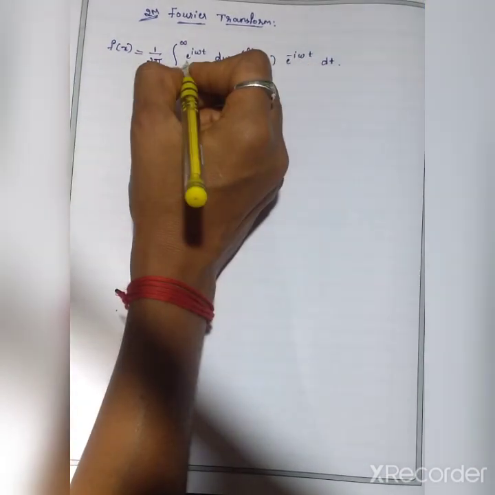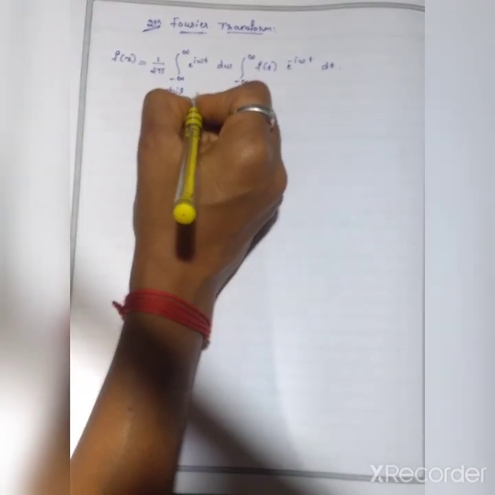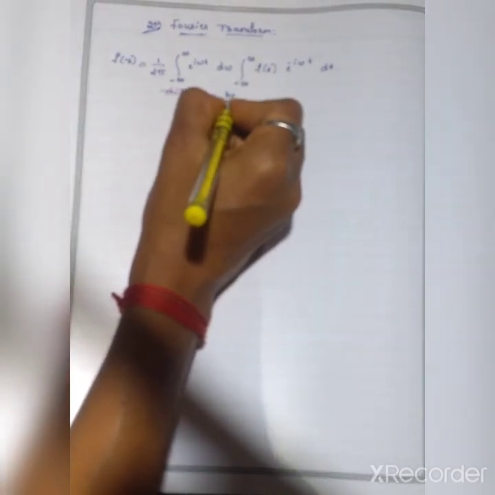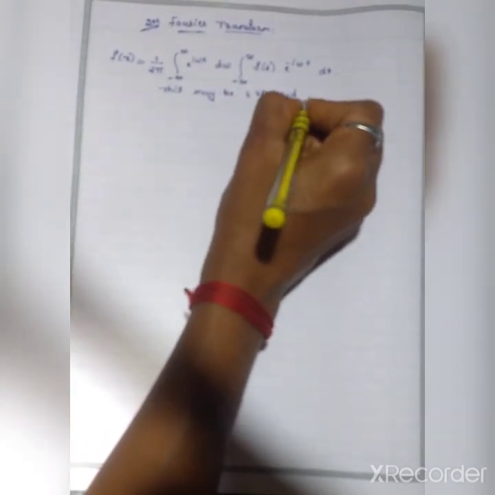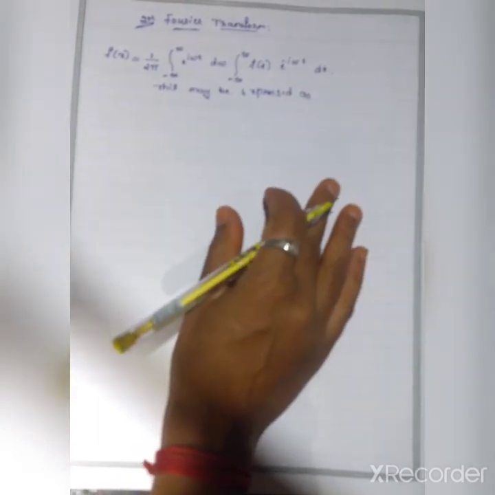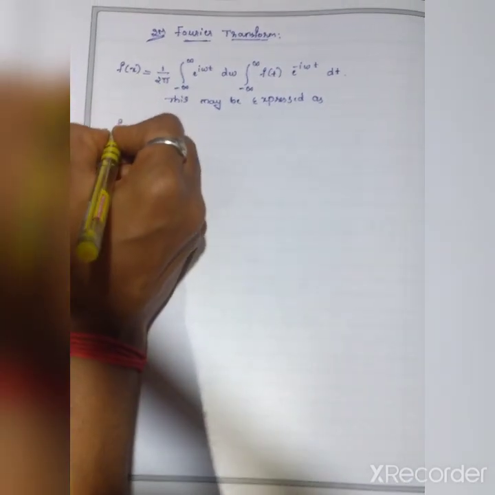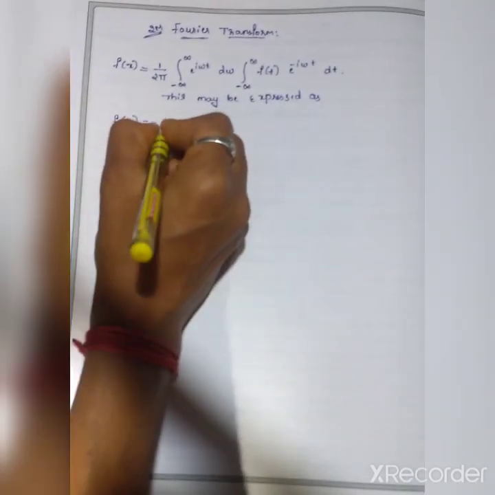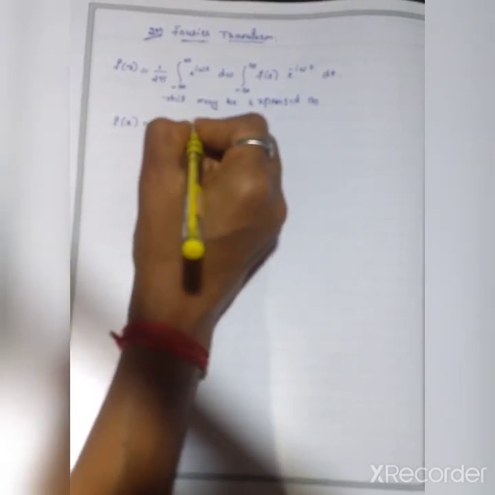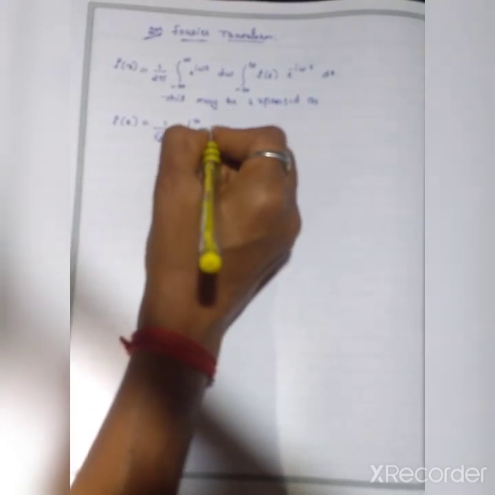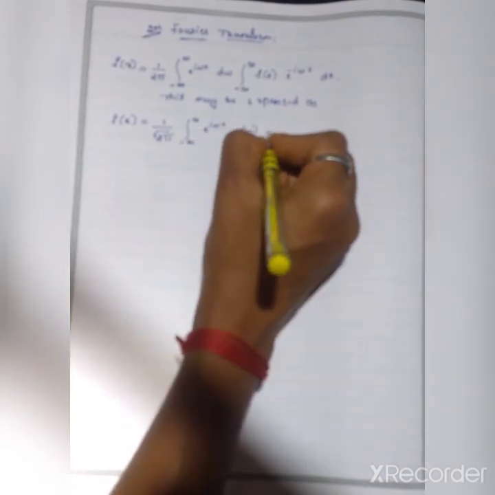This equation may be expressed as, see here, f of x equals 1 by root 2 pi, integration from minus infinity to plus infinity e raised to i omega t g of omega d omega.